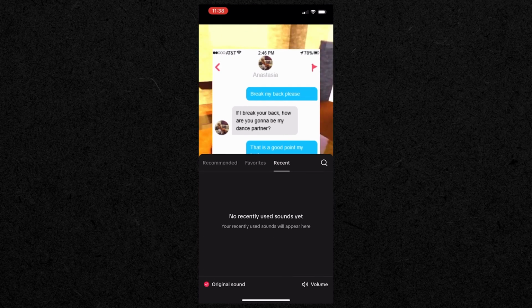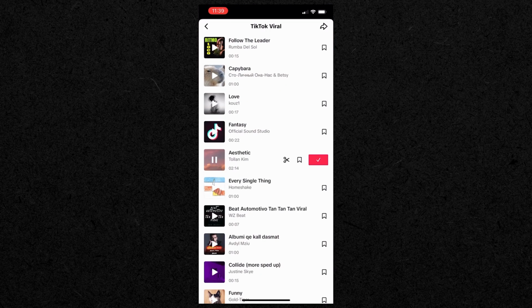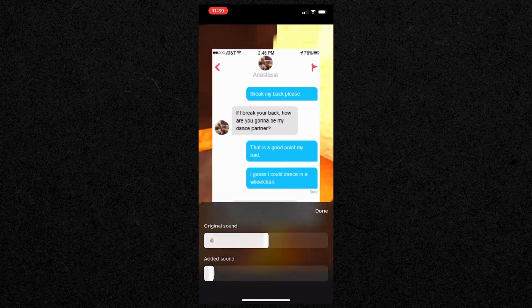When uploading to TikTok, keep in mind to use trending sound and put the volume as low as possible to increase your chances of going viral.